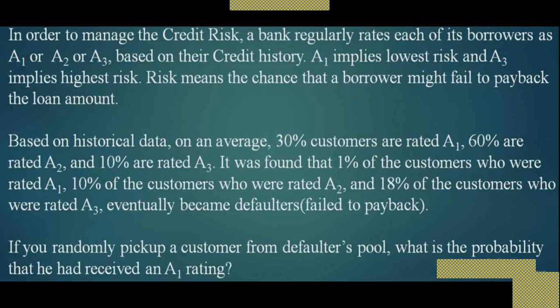So before issuing a credit card, every bank first checks the customer's previous balance, his current balance, and according to that it gives the credit card to them. So the bank, XYZ Bank, has categorized its customers into three categories: A1, A2, and A3. A1 implies that you can easily give them a credit card because they belong to the lowest risk customers, while A3 implies the highest risk.